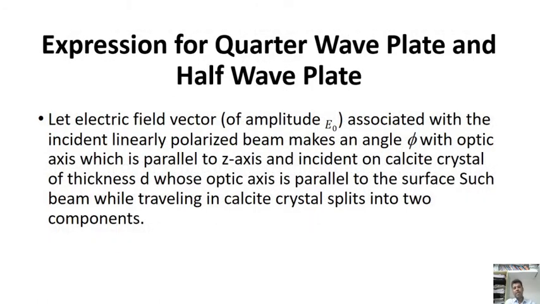is called a half wave plate. Now here we have an expression for the quarter wave plate and half wave plate. Let the electric field vector of amplitude E naught associated with the incident linearly polarized beam make an angle phi with the optic axis, which is parallel to the z axis, incident on a calcite crystal whose optic axis is parallel to the surface. The beam while traveling in the calcite crystal splits into two components.